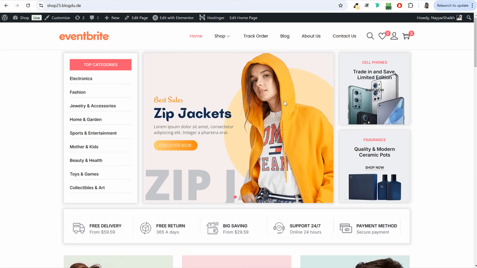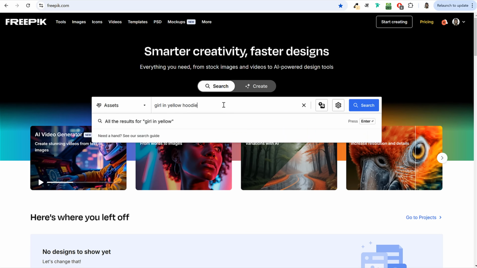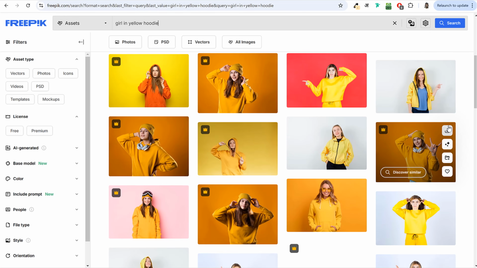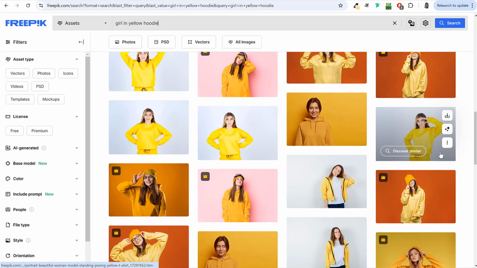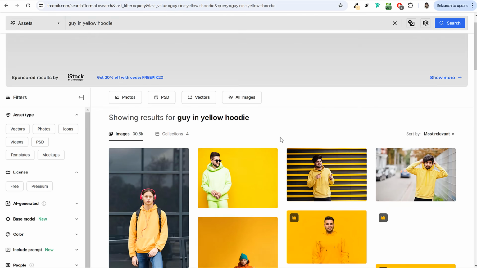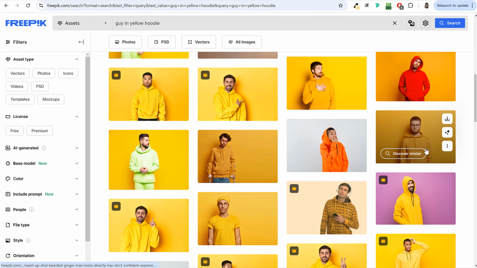For example, if you want to search for a girl in hoodie, you can be very specific: a girl in yellow hoodie or a guy in yellow hoodie. So let's search for girl in yellow hoodie. You can see you'll get all these kinds of images. Whichever image you want, you can search for that. Let's change this to guy in yellow hoodie. Again, whichever image you want, you can use that.